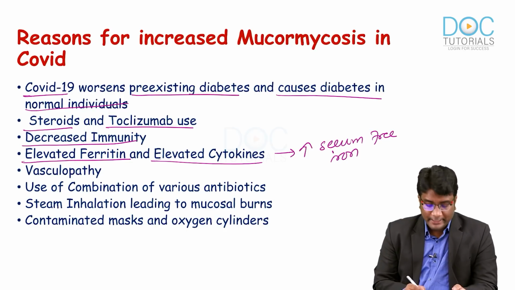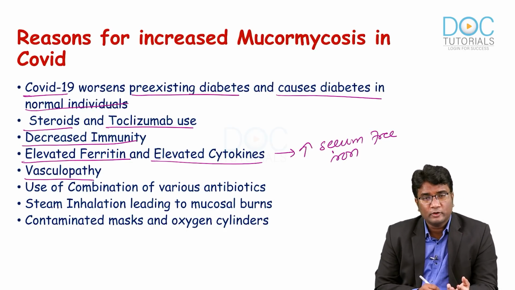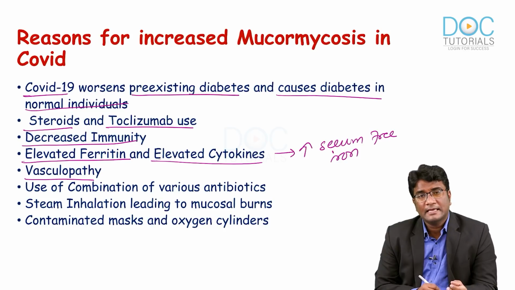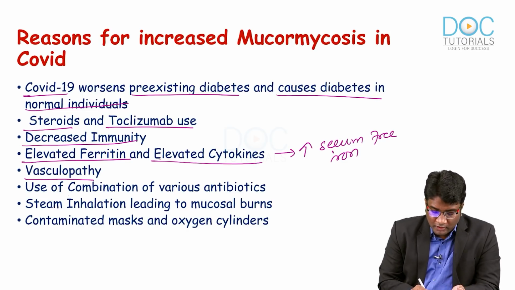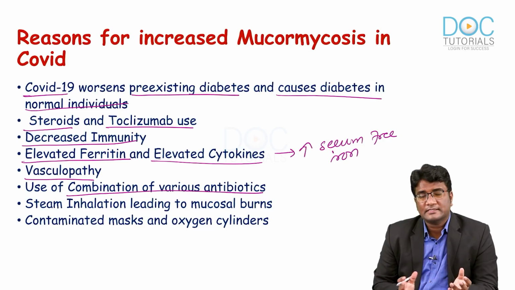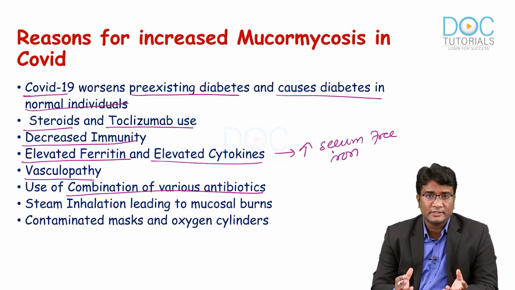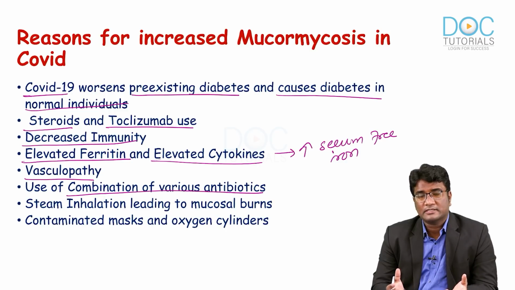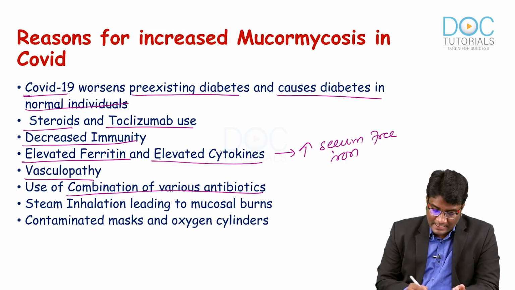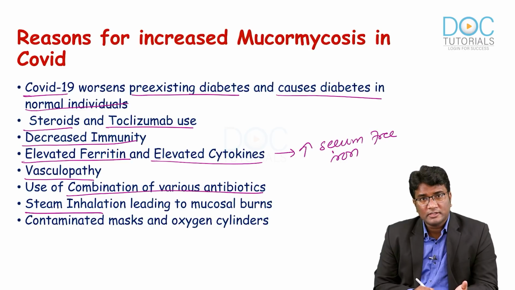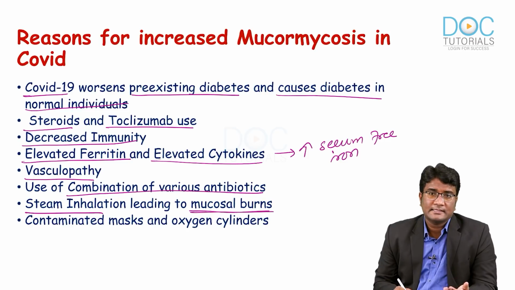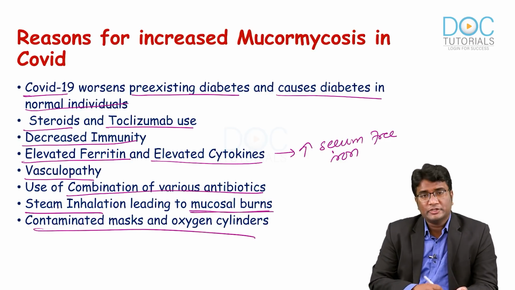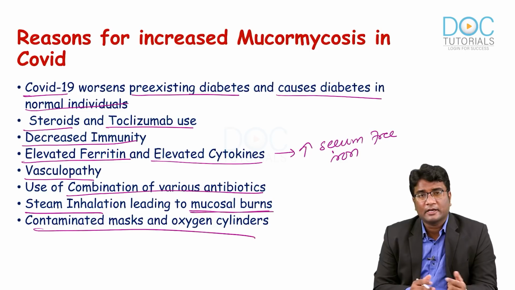And we all know COVID-19 produces vasculopathy, right? The endothelial cell injury, micro and macro thrombi, and this fungus is an angio-invasive fungus. So, this will also increase the chances of developing mucormycosis. And we are using various antibiotics, and with this plethora of antibiotics the normal commensals are being lost and the fungi can grow more rampantly. Steam inhalation is also said to be one of the causes, where hot steam inhalation sometimes can cause nasal mucosal burns, increasing the chances of infection. And poor hygiene, contaminated masks, contaminated cylinders can also be a cause.